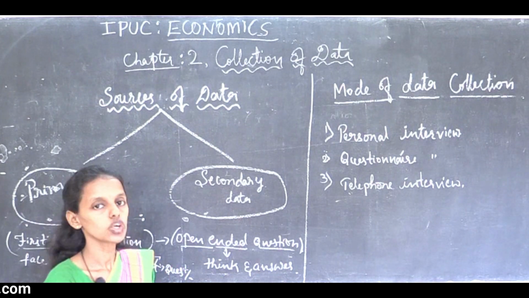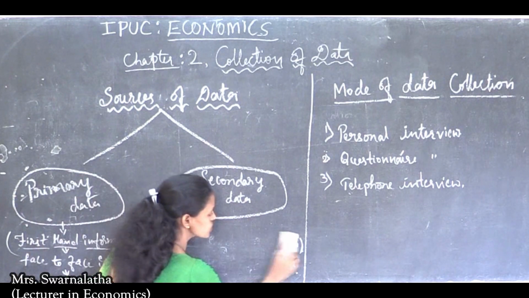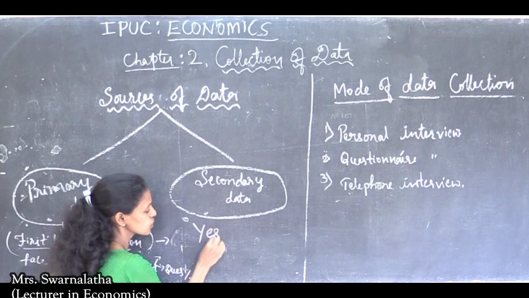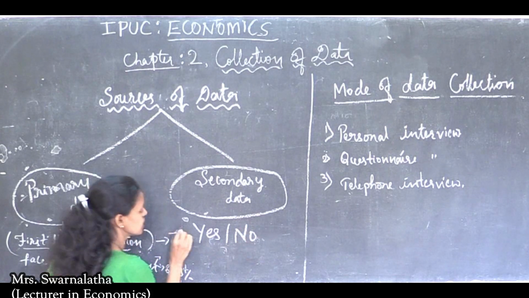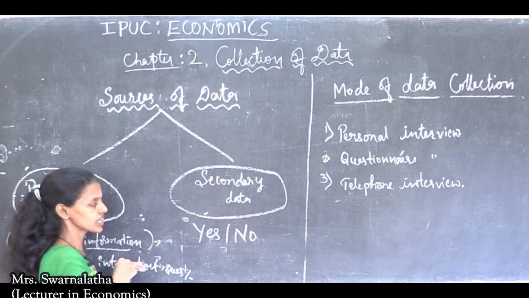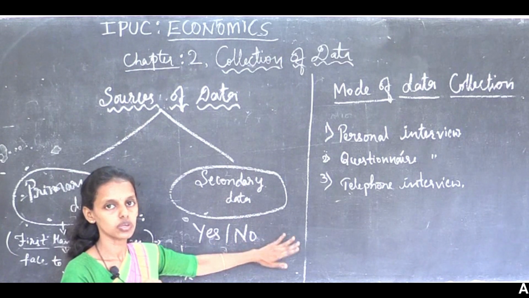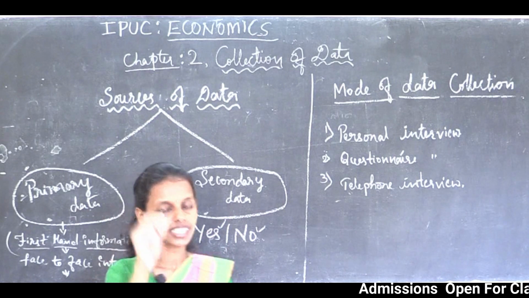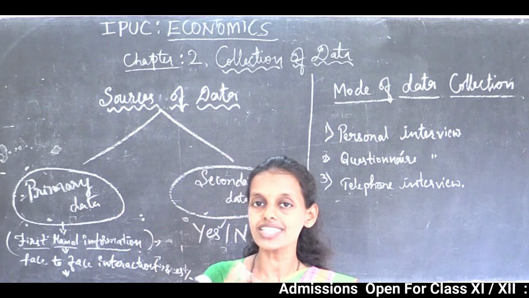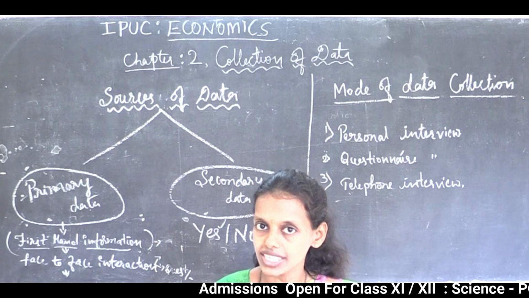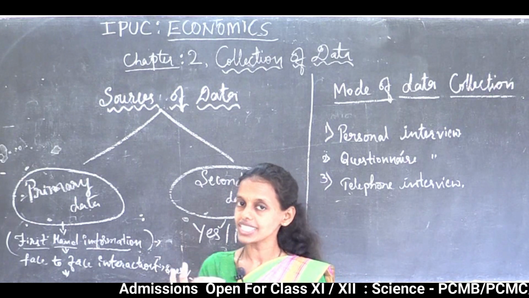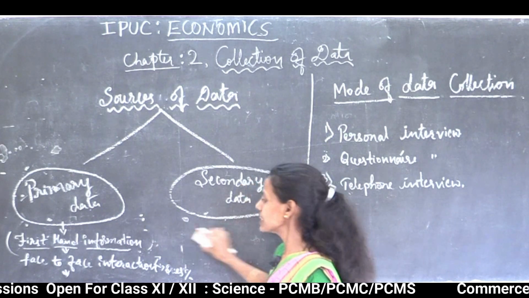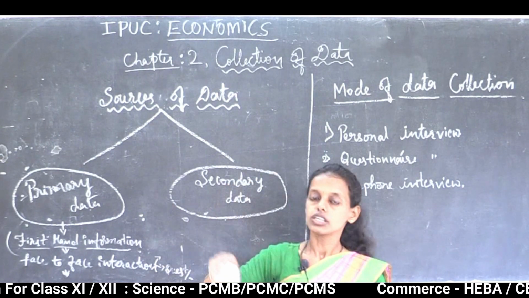But under the closed-ended questions, we are giving MCQ questions, yes or no. For example, the problem of poverty is prevailing in India, yes or no. Either he can choose yes or no. He is going to tick yes or no. But here there is no chance to think and answer under the closed-ended questions. This questionnaire must contain open-ended and closed-ended questions. Thus primary data is collected through the questionnaire method.